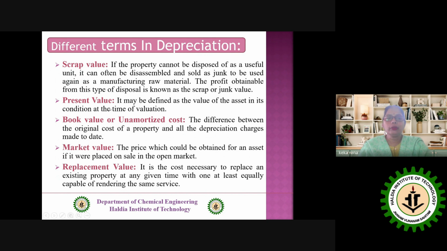Now, what is the present value? It may be defined as the value of the asset in its condition at the time of valuation.